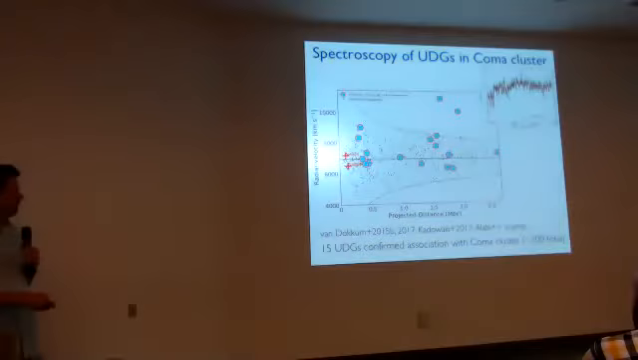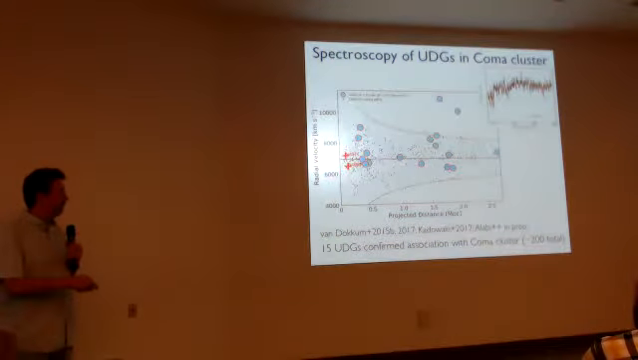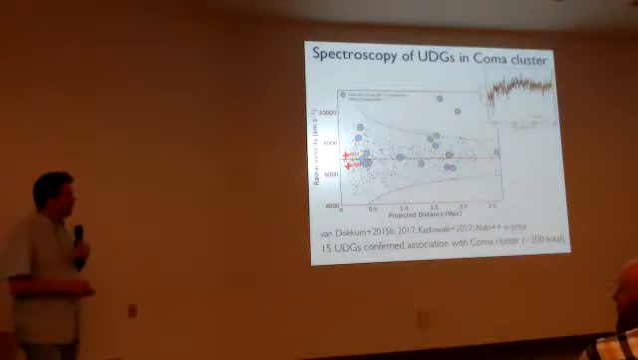I should mention that in Coma there are about 200 of these objects now. We estimate about 200 UDGs. So it's a minority fraction of the galaxies, but it's a significant fraction.